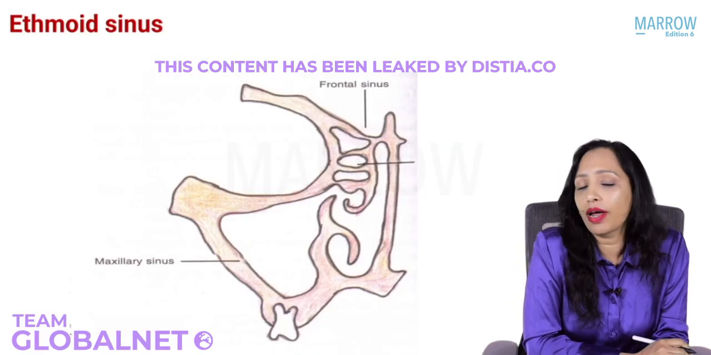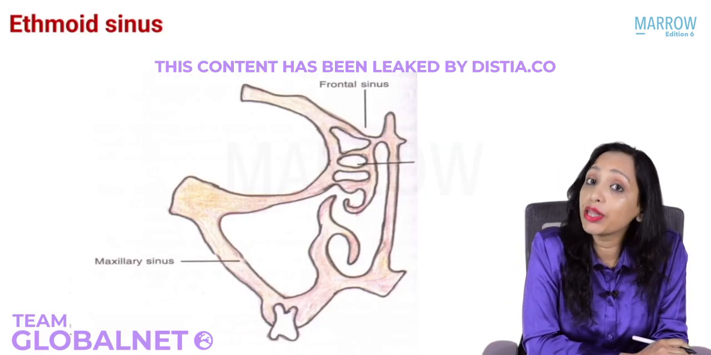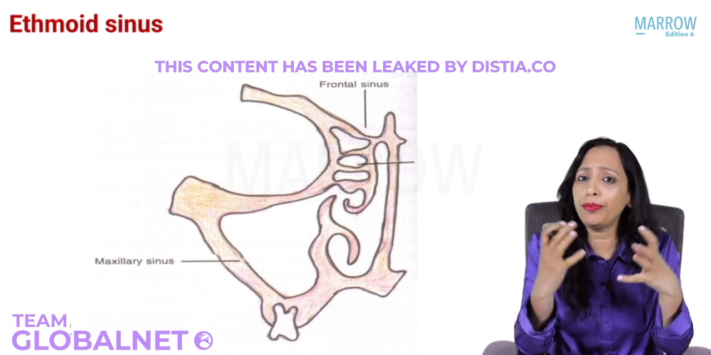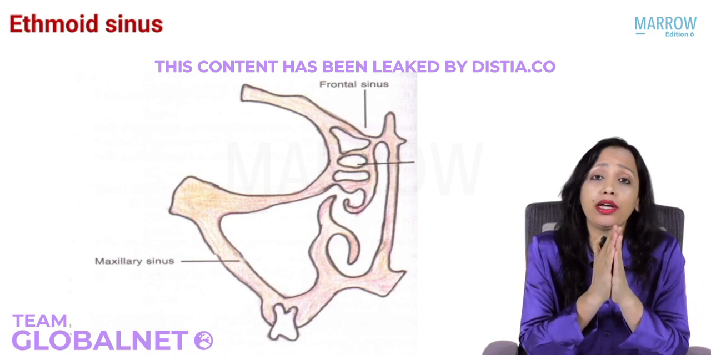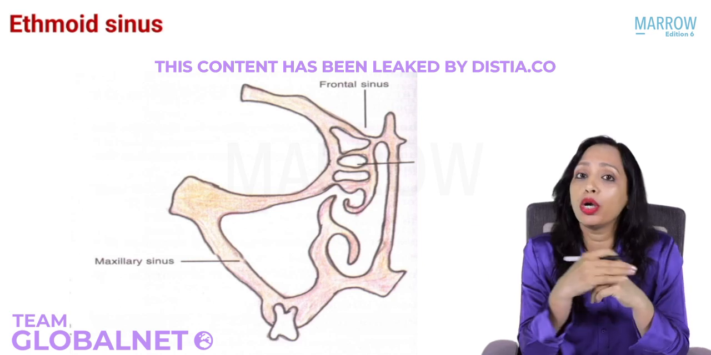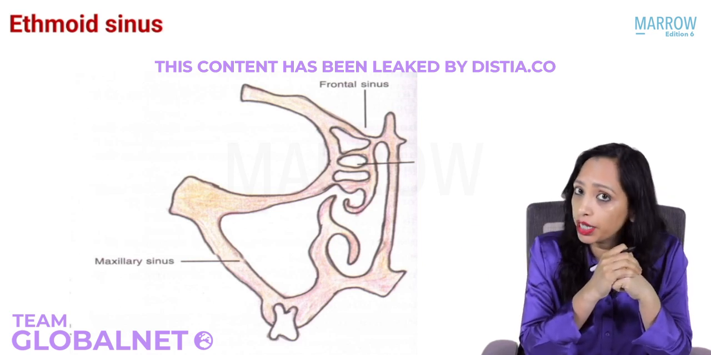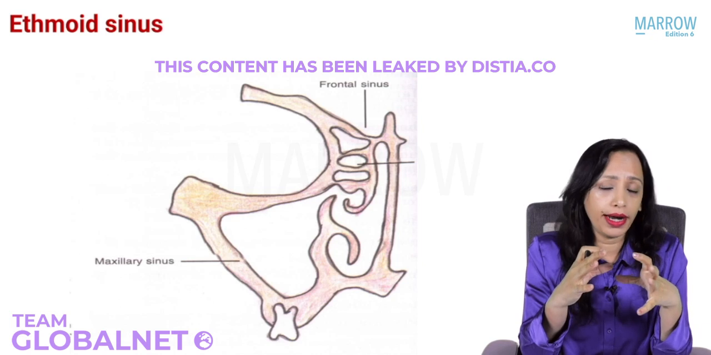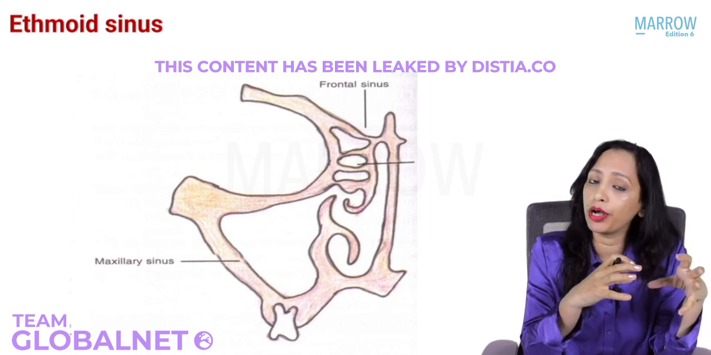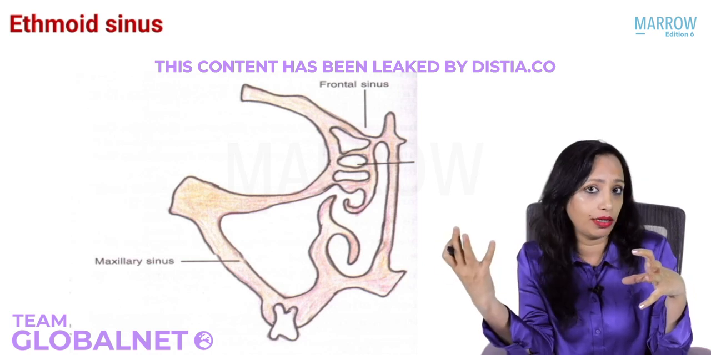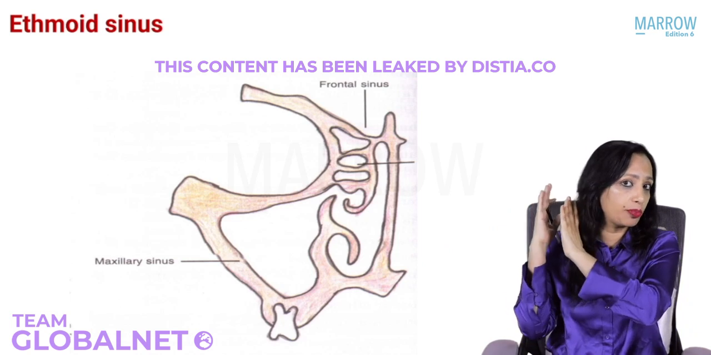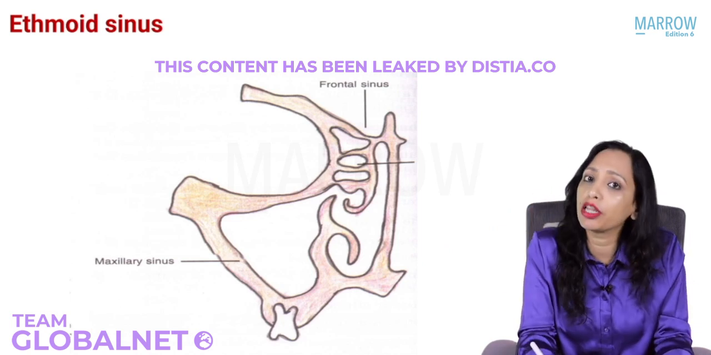The next sinus to develop after the maxillary sinus is the ethmoid. The ethmoid sinus develops as outpouchings in the ethmoid bone, and there are multiple air cells of ethmoid sinuses. They are divided into an anterior and a posterior group, known as anterior ethmoid and posterior ethmoid. The ethmoids which open in the middle meatal area are known as anterior ethmoid. The ones that open in the superior meatus are known as posterior ethmoid, because the superior meatus is placed a little posteriorly.